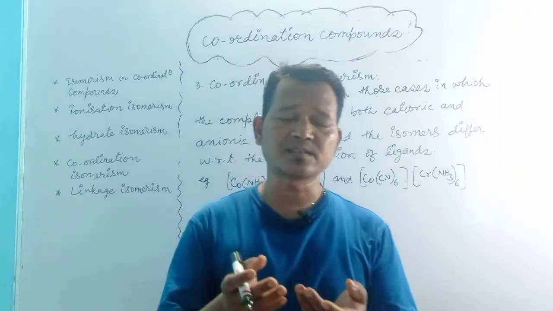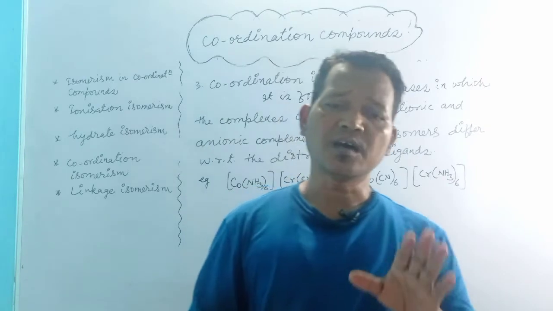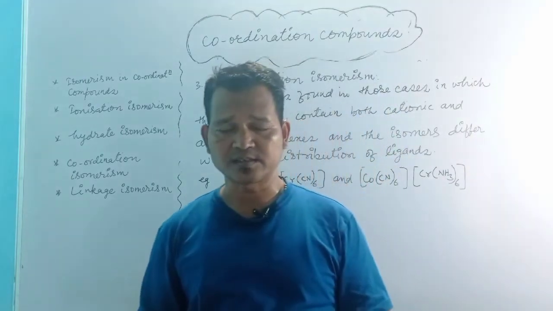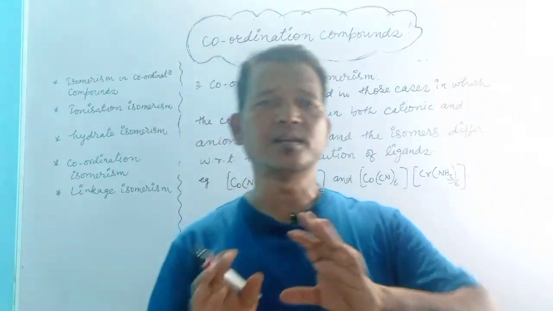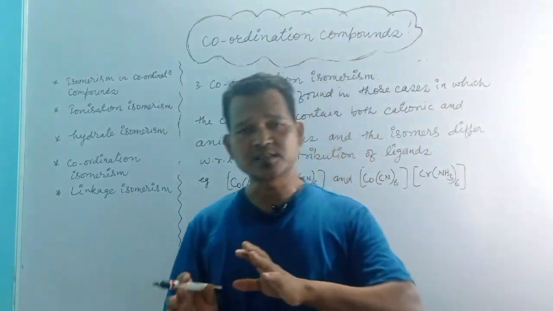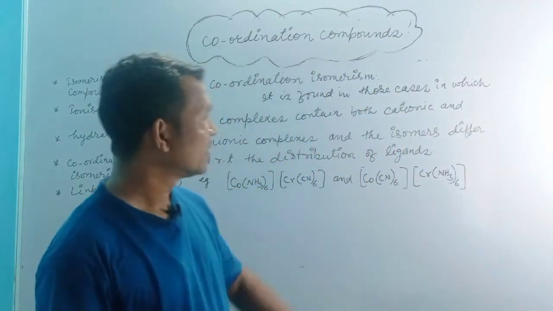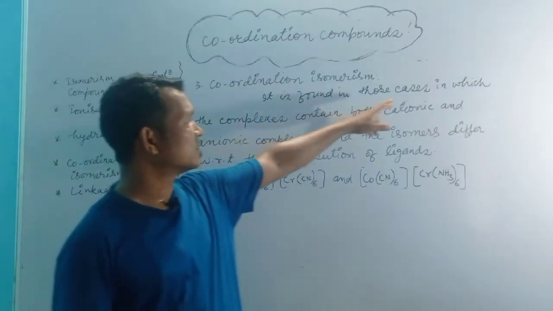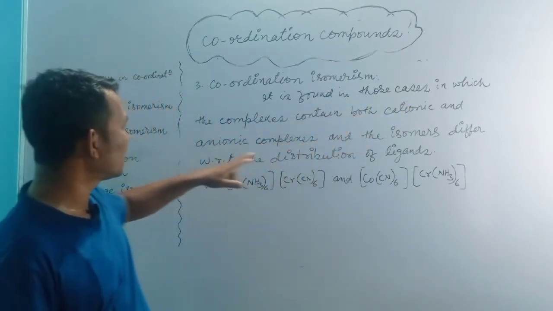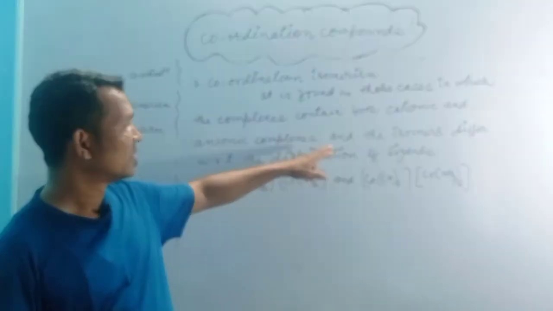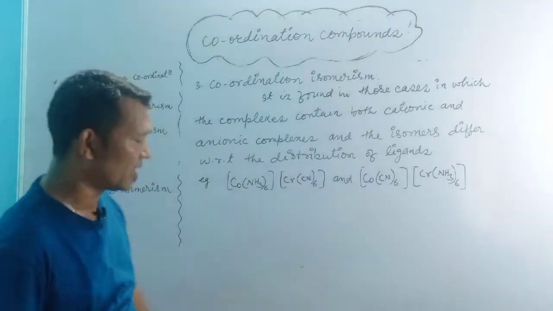In such complexes the counter ions, so to say, are also complexes, and they differ with respect to the distribution of ligands with the central metal ion. The isomers differ with respect to distribution of ligands.